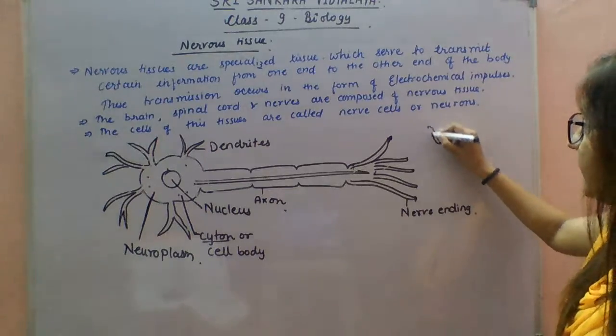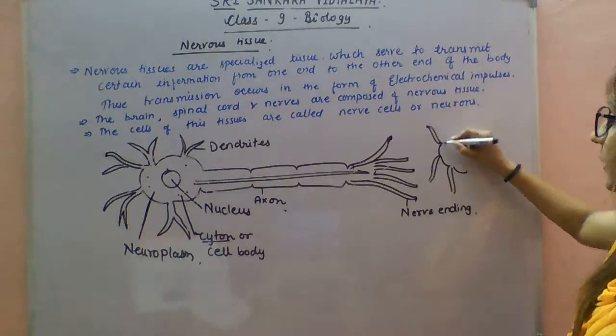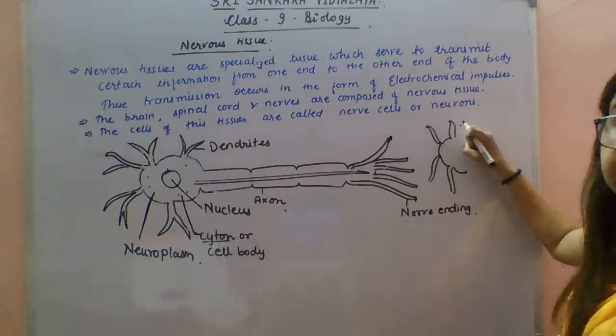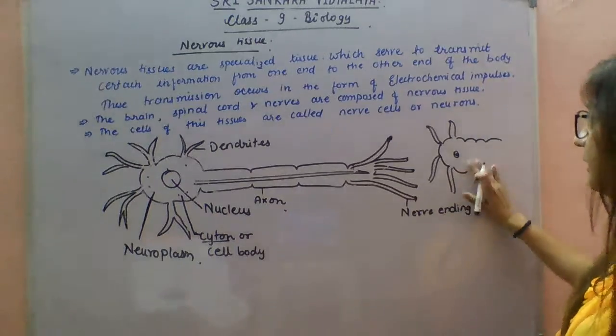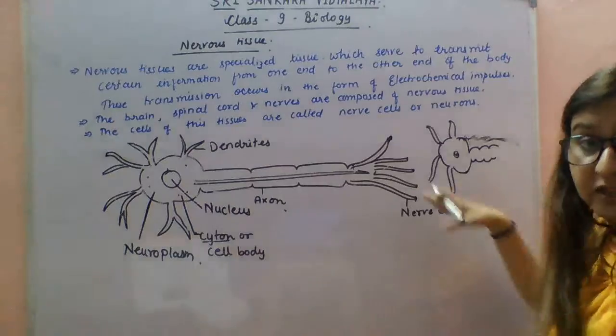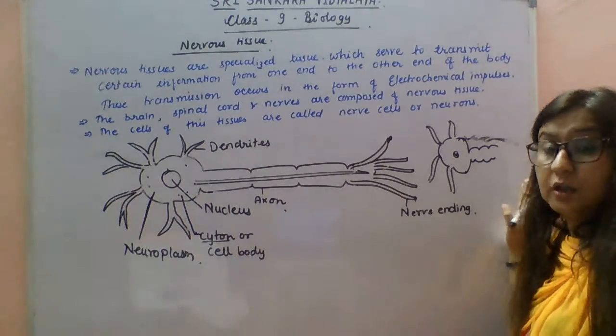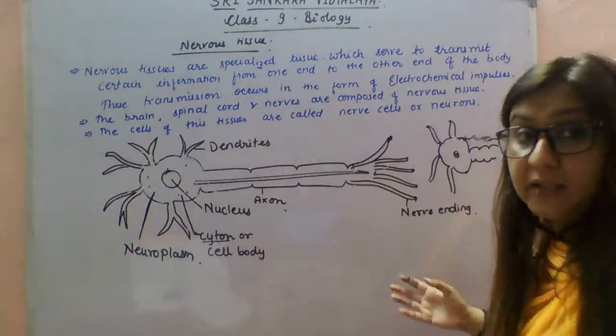The dendrites of the next neuron catch the signal, and the message is transferred into the next neuron. That is how the transmission of electrical impulses is carried out.